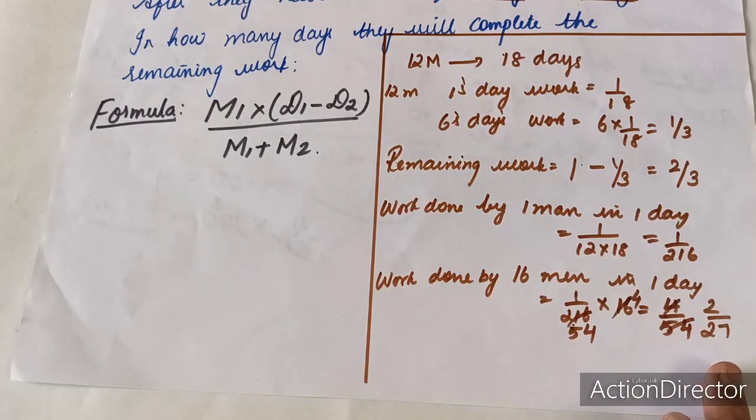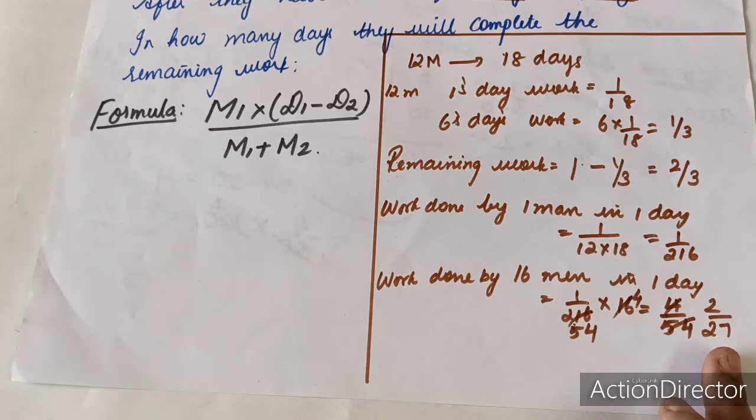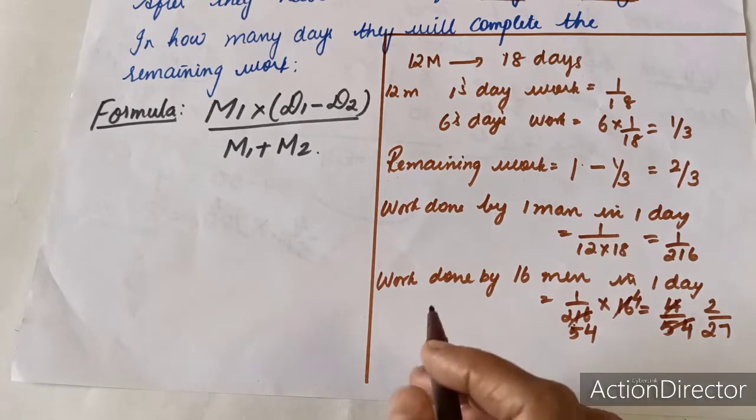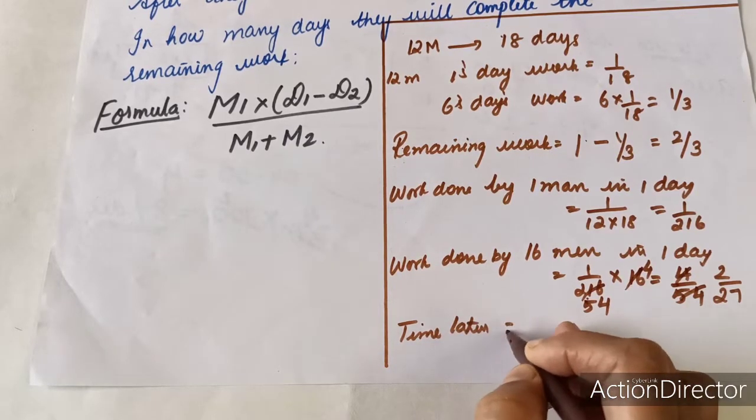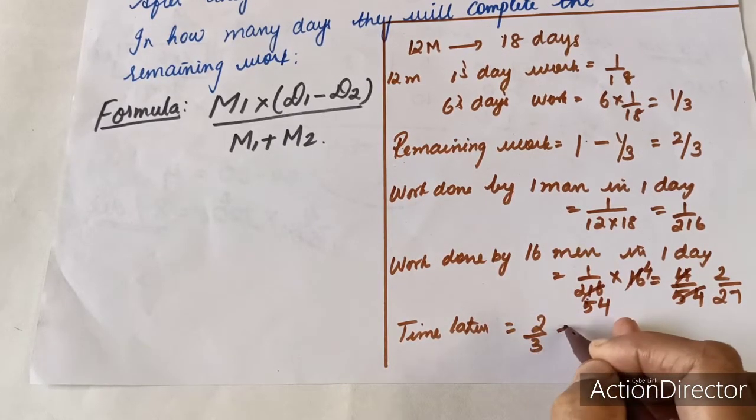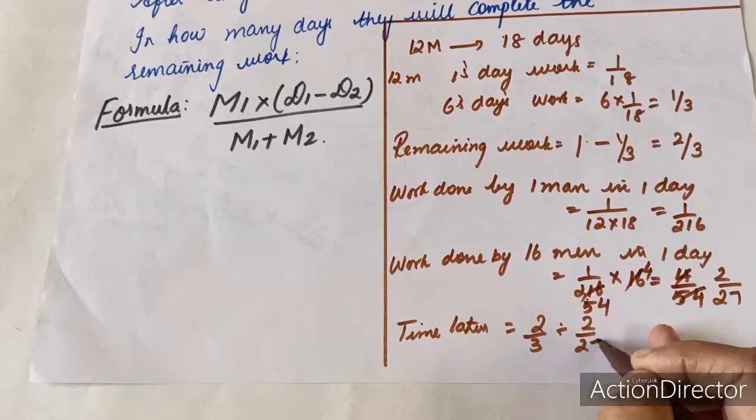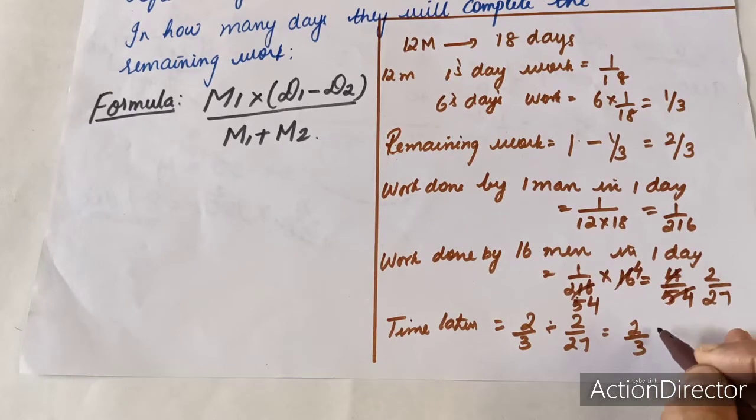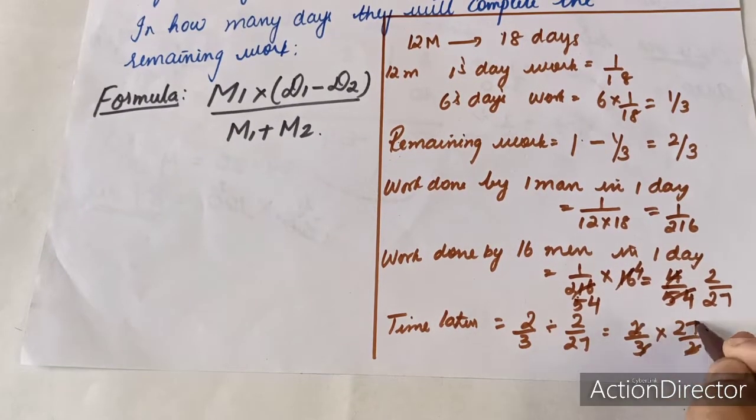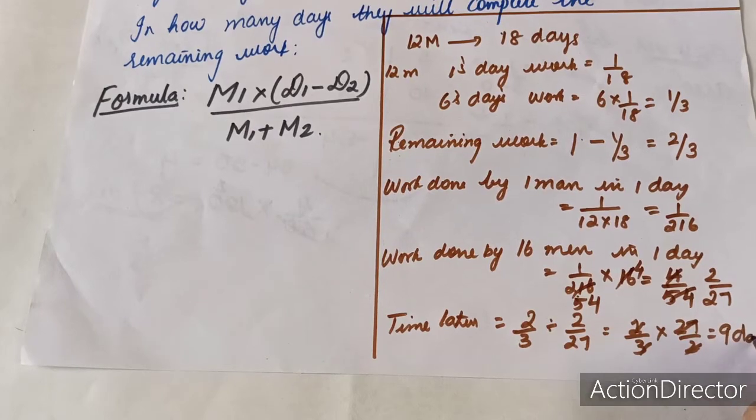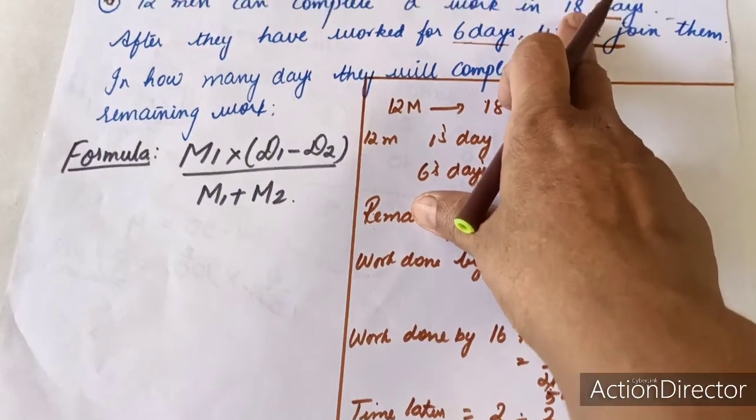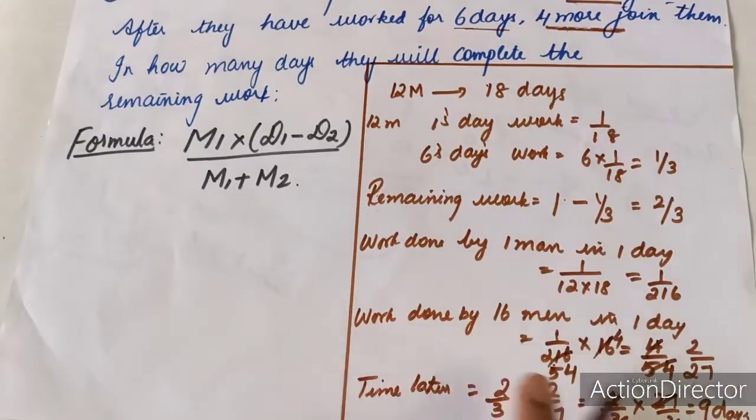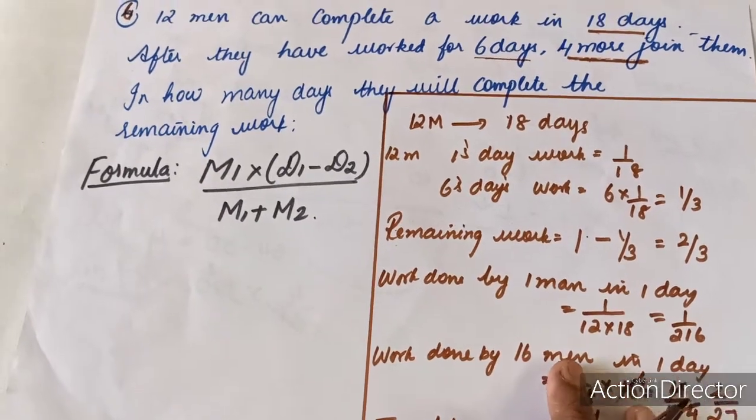Now let us find how much time is taken by 16 men to complete this work. So time taken is equal to 2 by 3 divided by 2 by 27, which is equal to 2 upon 3 into 27 upon 2, which will give me 9 days. So after 4 men join, instead of completing the total work in 18 days, they are now going to complete the total work in 9 days. So let us see this by formula method.